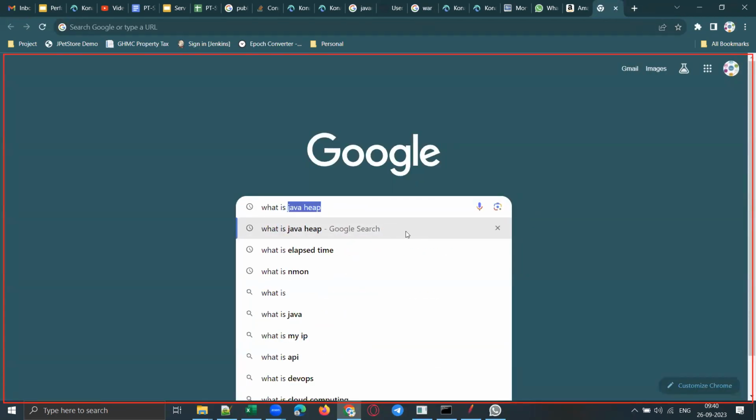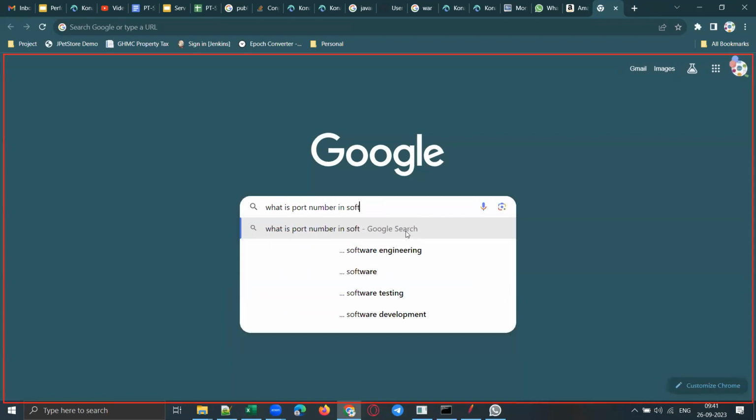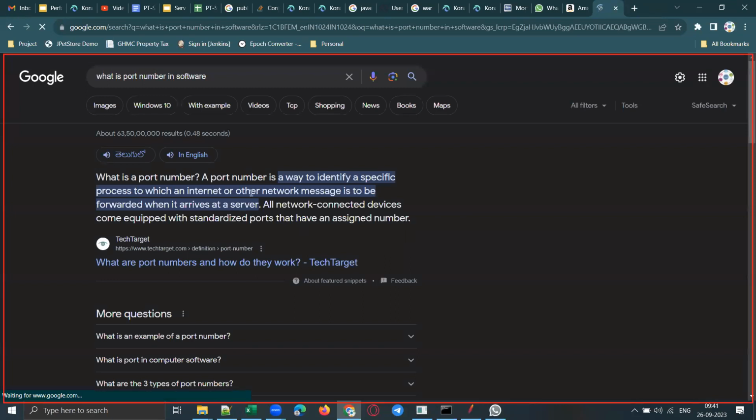Let me do a Google search. What is a port number in a computer, or in the software world? What is a port number in software or networking? If you do a Google search, it says a port number is a way to identify a specific process to which an internet or other network message is to be forwarded. Or I'll make it simplified and tell you a simple example.